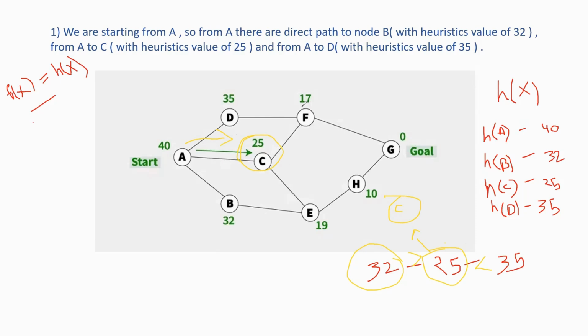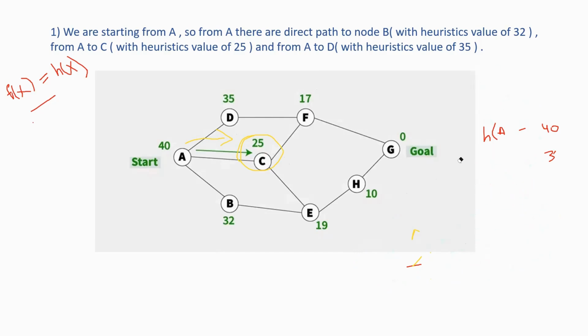So in the next stage, we have C. For C we have h of x equal to 17 and 19, right? In the next state, it is considered in the same way.